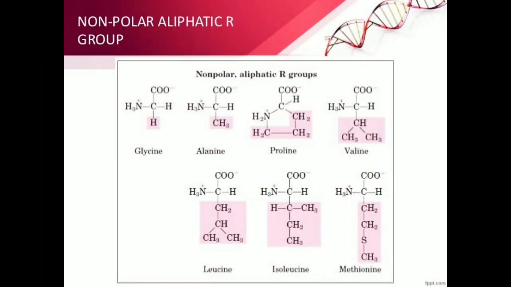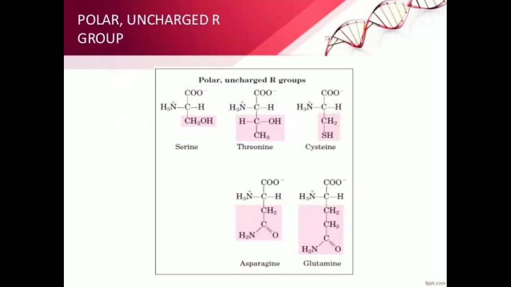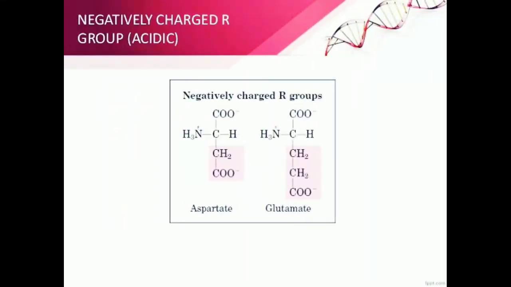Nonpolar aliphatic R group: glycine, alanine, proline, valine, leucine, isoleucine, and methionine. Aromatic R group: phenylalanine, tyrosine, and tryptophan. Polar uncharged R group: serine, threonine, cysteine, asparagine, and glutamine. Positively charged R group: lysine, arginine, and histidine. Negatively charged R group: aspartate and glutamate.